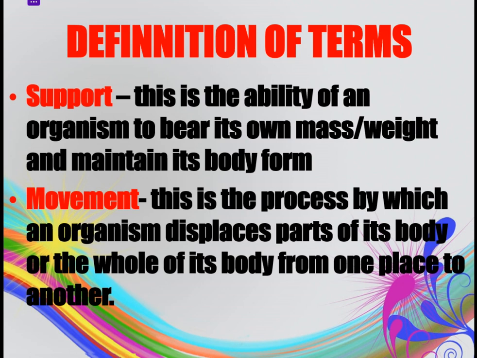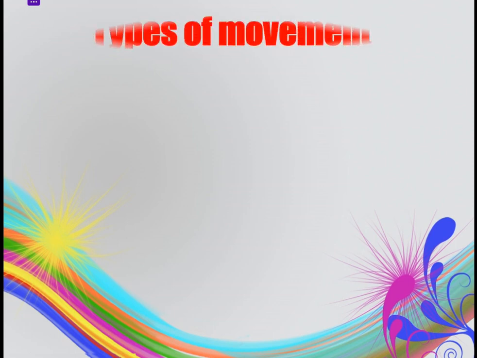And to differentiate between movement and locomotion, in locomotion we talk of displacing the whole body, that is, a change in position. When a person moves from one point to another, that is locomotion. But when a person moves their own hands or their own head, that is movement. That is the difference between the two terms.